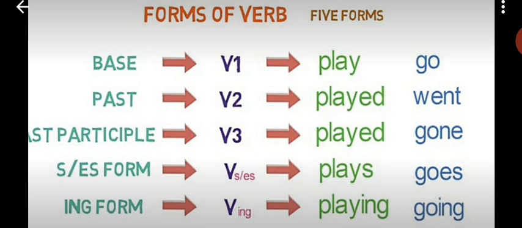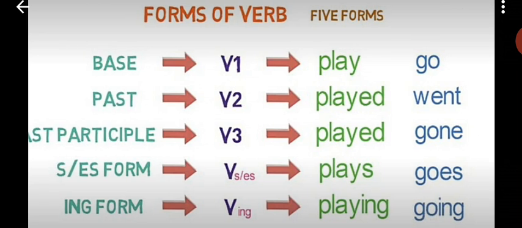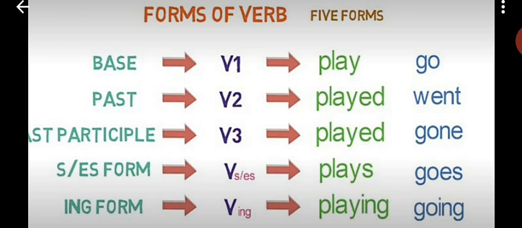Here we will talk about the forms of the verb: first form, second form, third form, s/es and ing. Here we have taken play, and the other verb we have taken is go. Play, go. Played, went. Played, gone. Plays, goes. Playing, going. Okay, come, came, come, comes, coming.